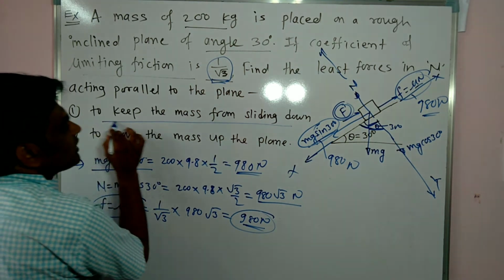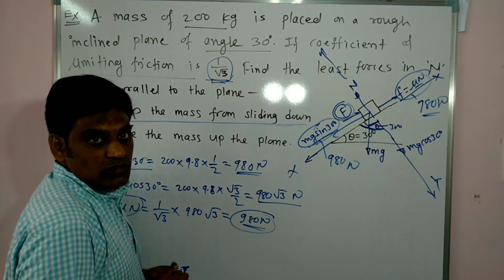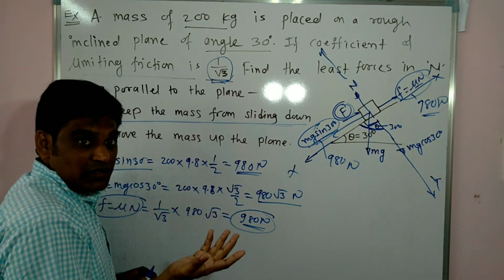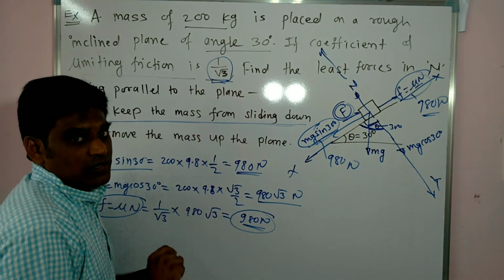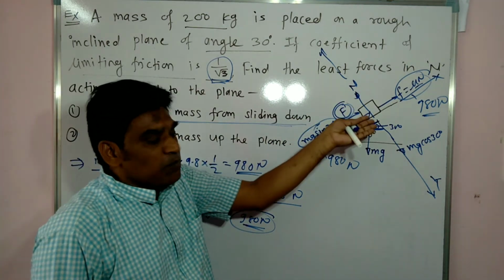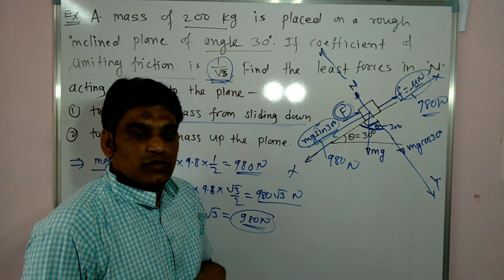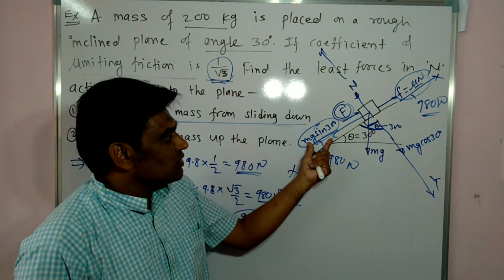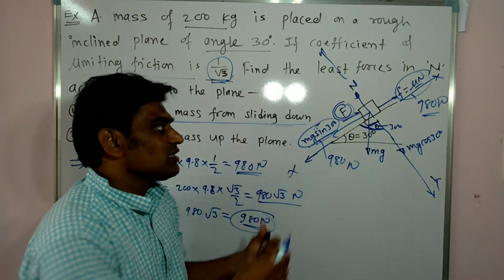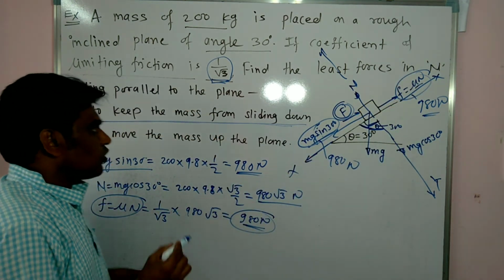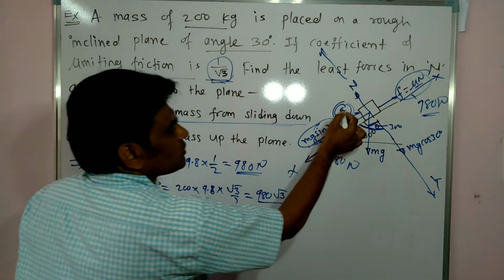So to keep the mass from sliding down, we should stop this motion. We should keep this body stationary. What is the force required? No additional force is required, because the body itself is balanced by this friction and weight. Weight component mg cos theta, mg sin theta is acting in this direction, friction is acting in that direction, and both are balanced. So for this, the additional force required is 0.